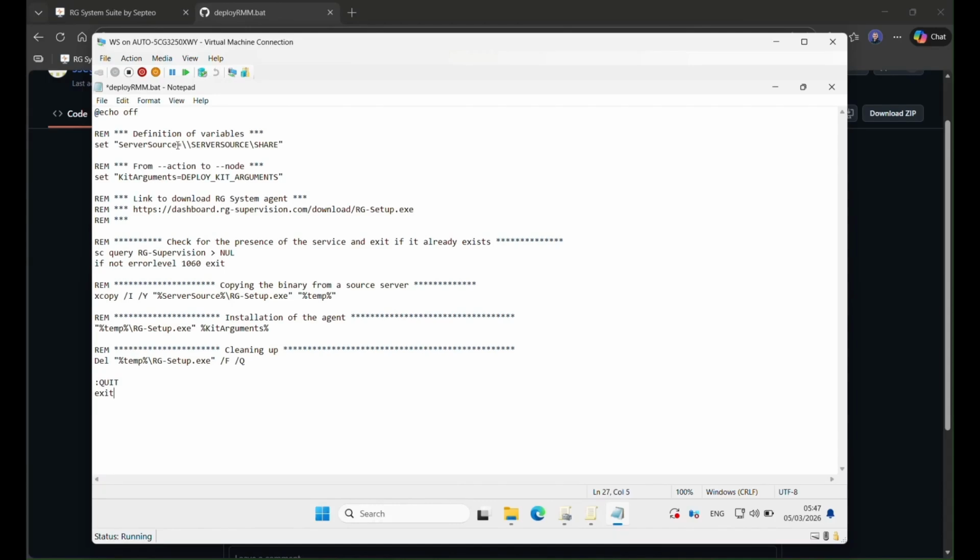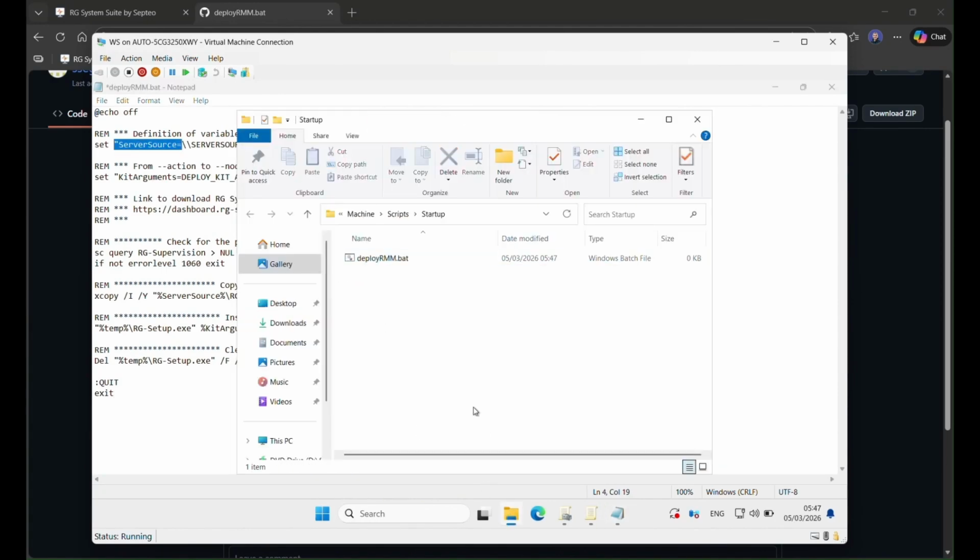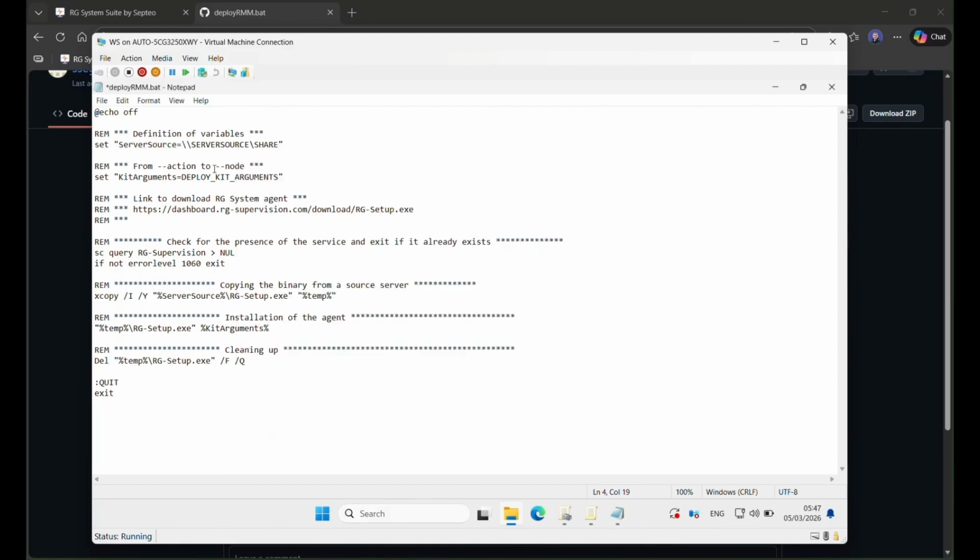So in this script, I have to push information. First of all, I have to push the server source. So if I come back here, I just click on this address bar here and select the UNC path and paste it on my script.